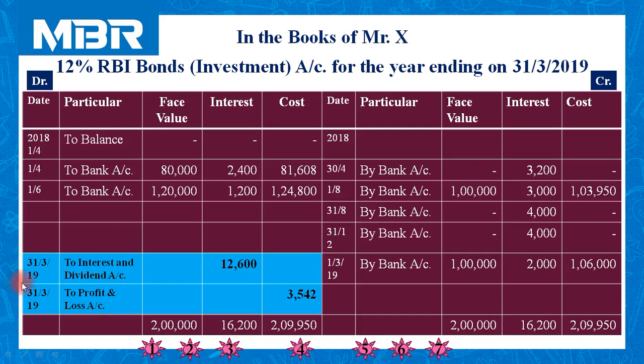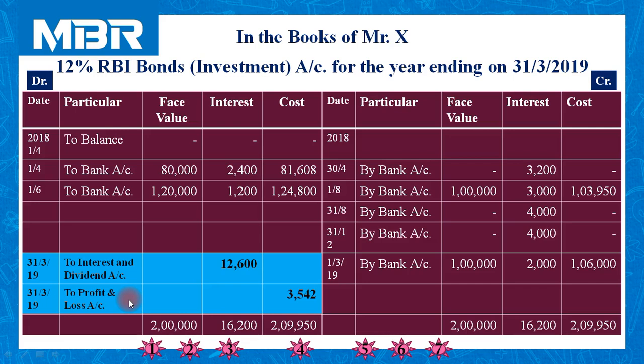On 31st March 2019, you can transfer these 12,600 rupees to interest and dividend account, and the amount of profit 3,542 to profit and loss account. If you have one and only investment in your portfolio... but the wrong thing here is that when you say portfolio, it means you have multiple investments. So when you have only one investment, you can directly shift this 12,600 to profit and loss.